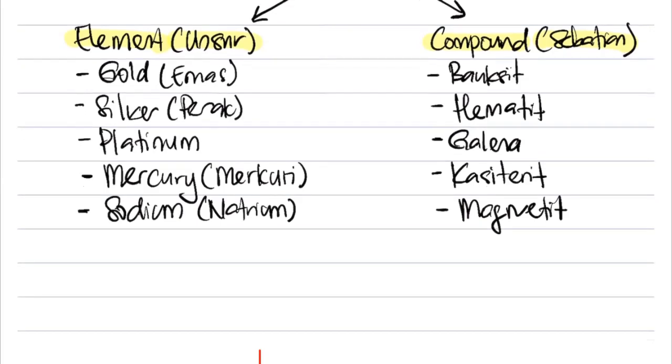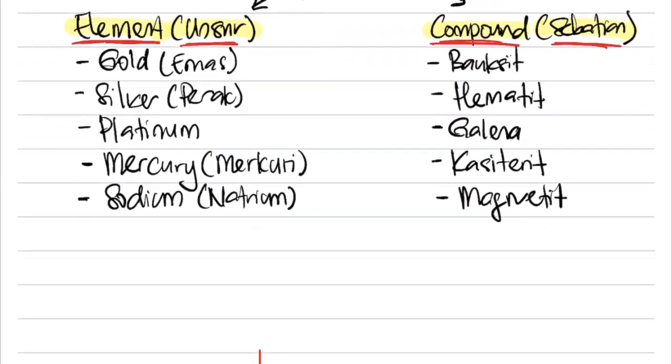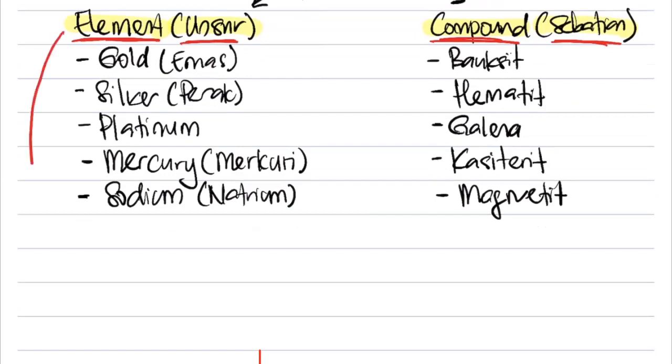All right. Now, sir, what is the difference between element and compound? Apa beza di antara unsur dan juga sebatian? It means like this. Unsur is these fellas here, which means they are only one type of particles. I remember I told you all this the other day.